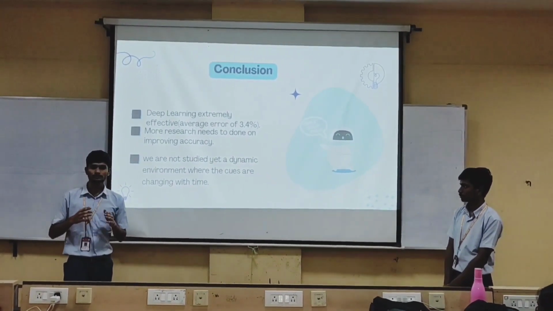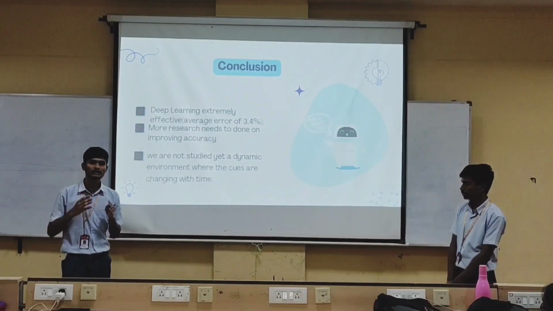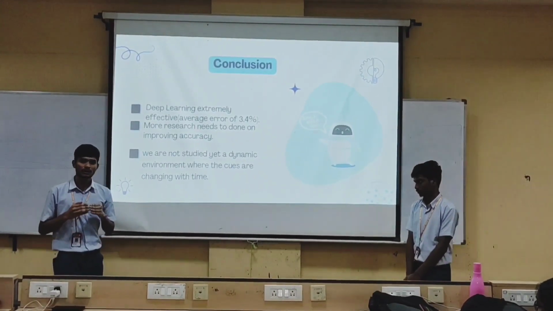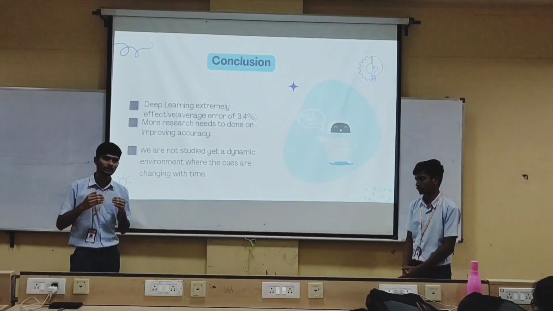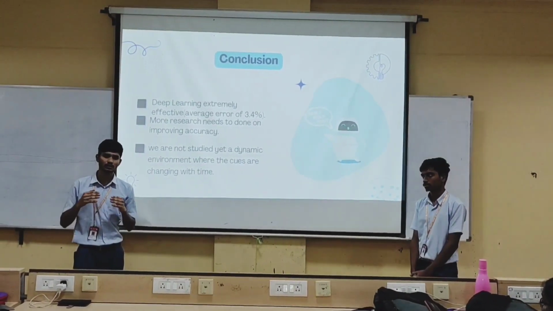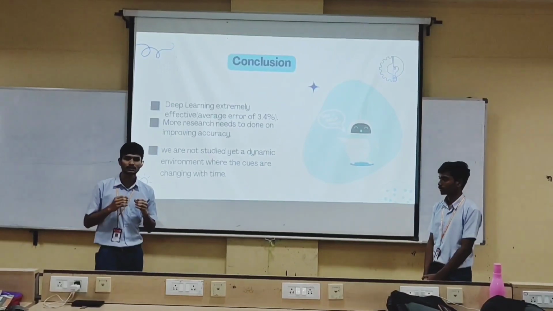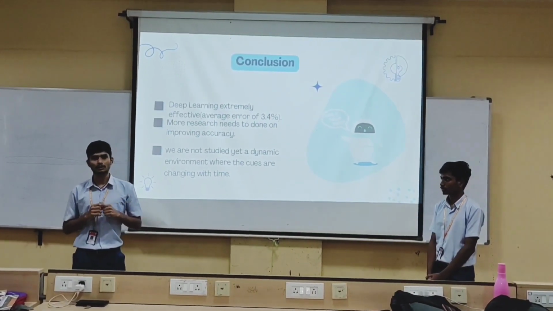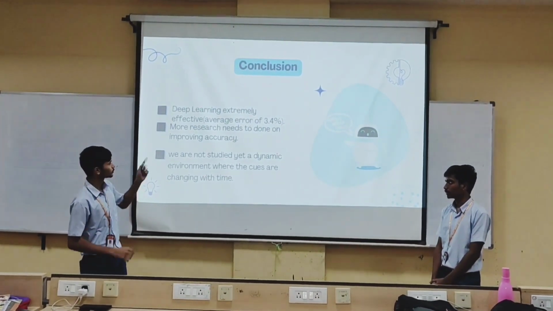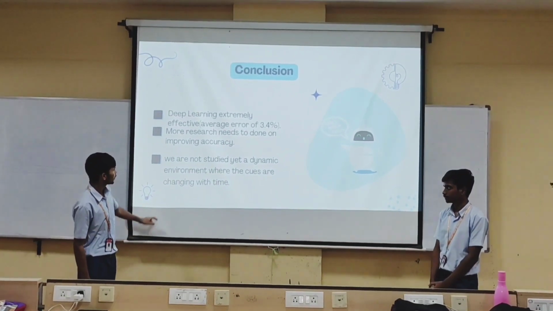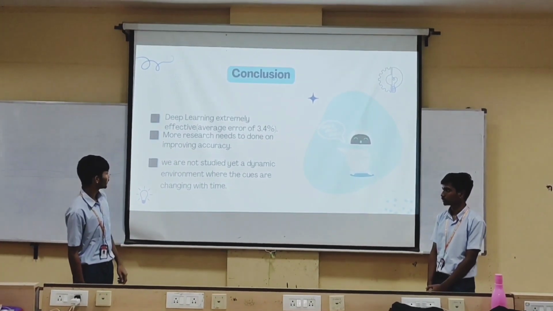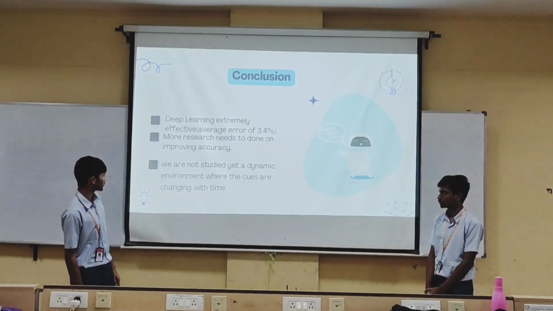For example, you are listening to your favorite song, and if in the middle there is any choppiness or some disturbance, like noise, it is not that great. You feel that way. So we still have to work on that, and we have not yet studied a dynamic environment where the cues are changing with time.